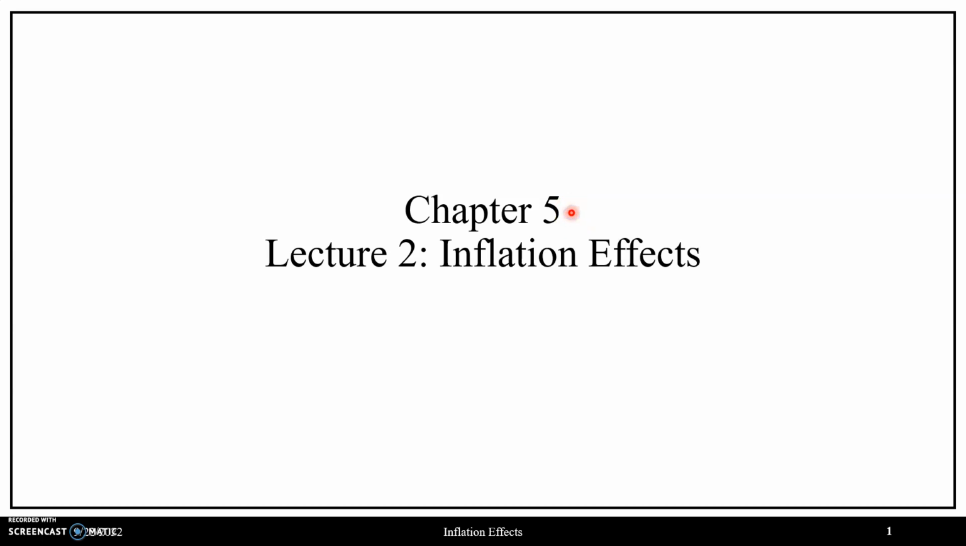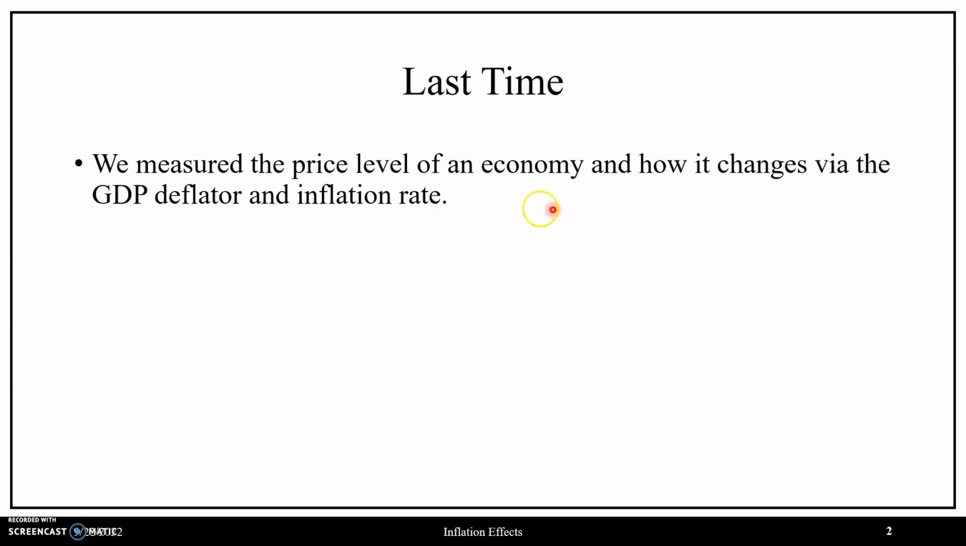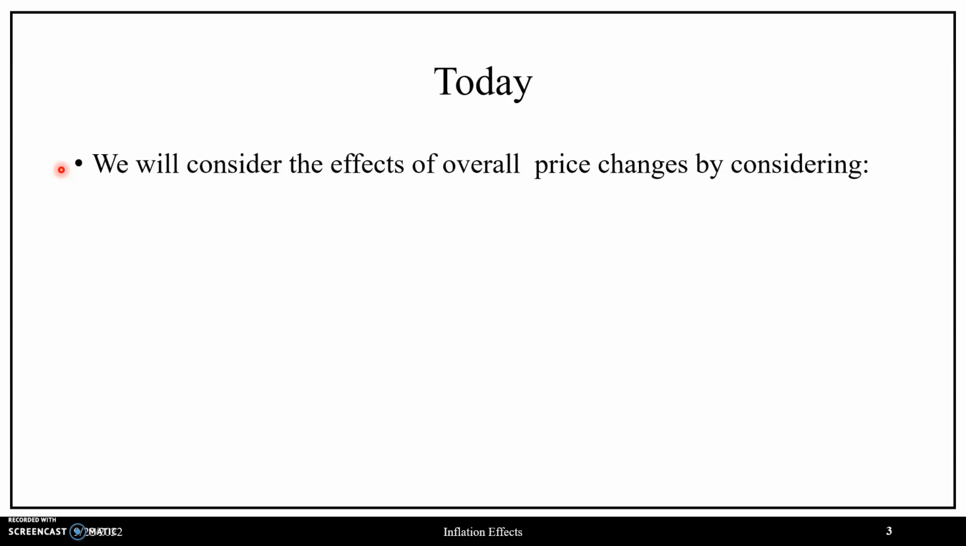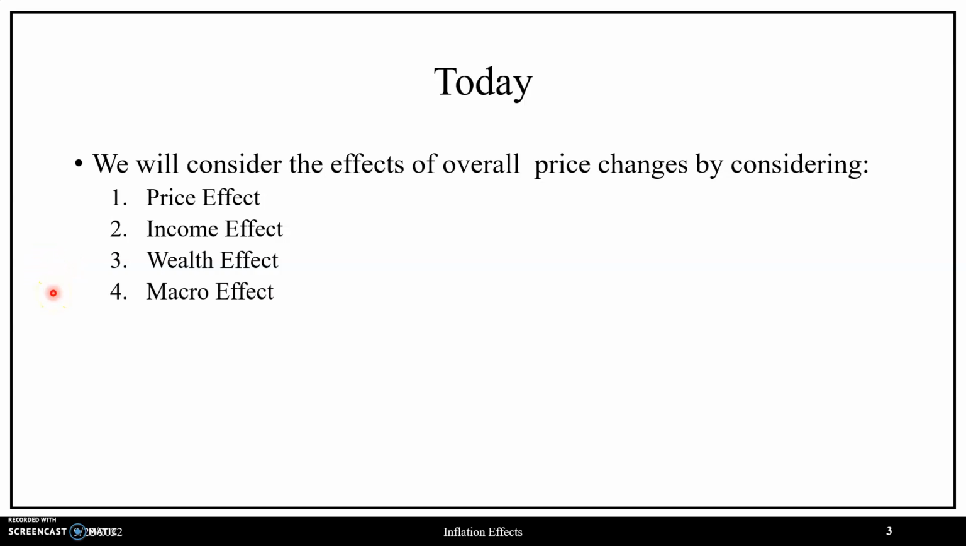In this video, we continue a discussion on Chapter 5, where last time we measured the price level of an economy and how it changes via the GDP deflator and inflation rate. Today, we will consider the effects of overall price changes by considering the micro-level effects of inflation in terms of the price, income, and wealth effects, from which we will discuss a key macro-level effect of inflation, from which we will move on to the causes of inflation, and conclude by defining price stability.